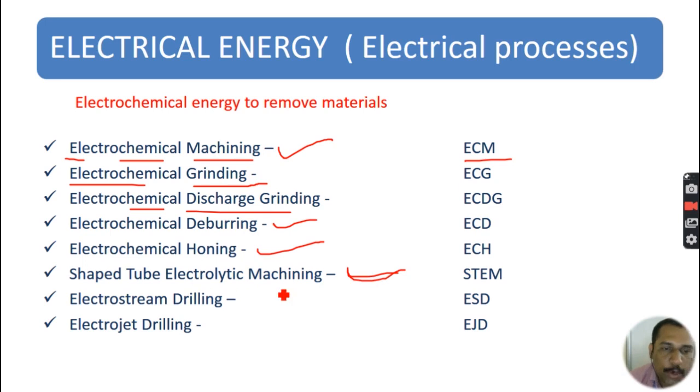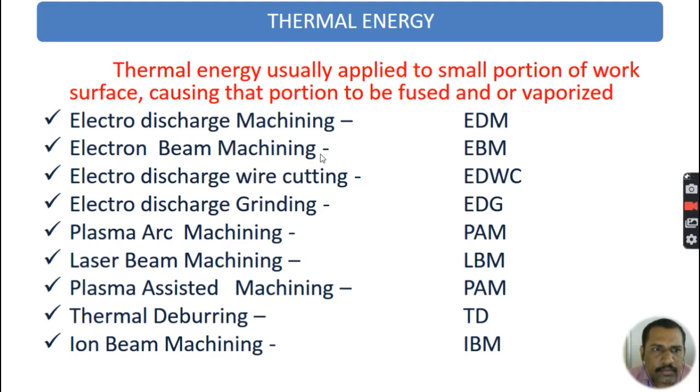And there are electro steam drilling and electrojet drilling. So in these electrical energy processes, electrical energy is used to machine the materials.